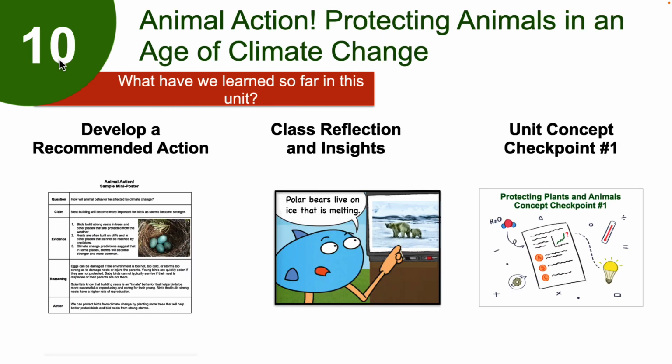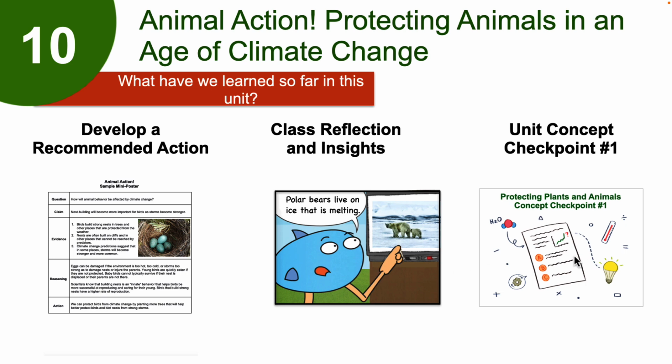In Lesson 10, students finish up the CER analysis that they began in the last lesson and summarize their information in a one-page poster, using the Animal Action sample poster as an example. Then, student groups briefly present their posters to the class, ask questions, and consider different CERs and how well they were supported by evidence and reasoning.